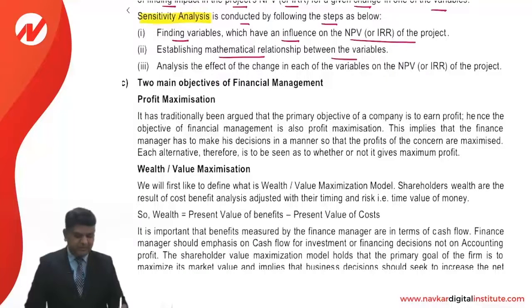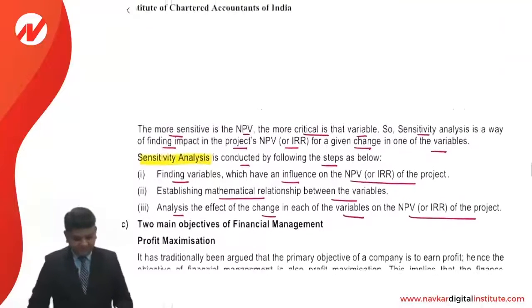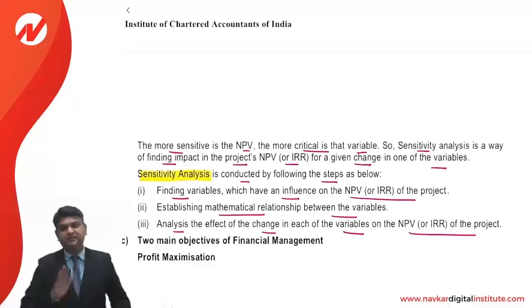Establishing a mathematical relationship between the variables, meaning for a 5% change, what is the change in NPV? And this change, remember, will always be adverse. Analyze the effect of the changes in each variable on the NPV or IRR of the project, and the variable which has the maximum effect will be considered most sensitive for the project.